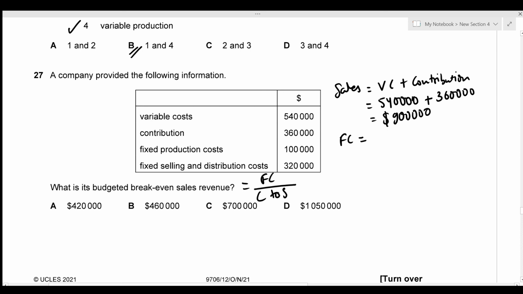Now the fixed costs are going to be the fixed production cost and the fixed selling and distribution cost. So that's 100,000 plus 320,000, which is 420,000.